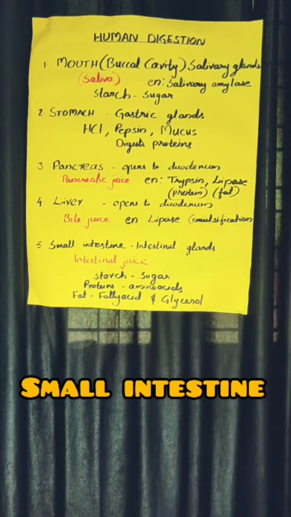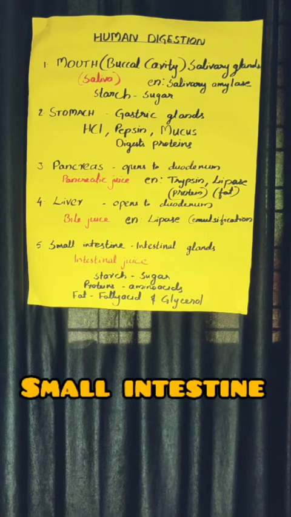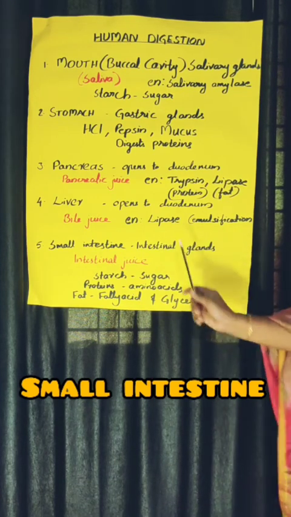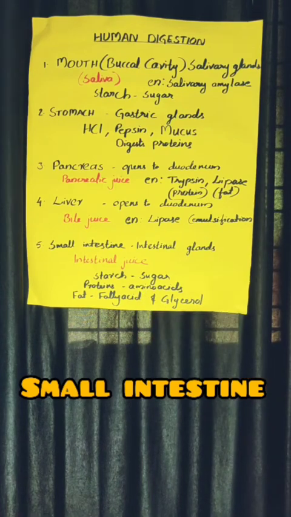Then fat. After emulsification and digestion, fat changes to fatty acid and glycerol. It means starch changes to sugar, proteins change to amino acids, fat changes to fatty acid and glycerol. The digestion is over. The food is completely digested.